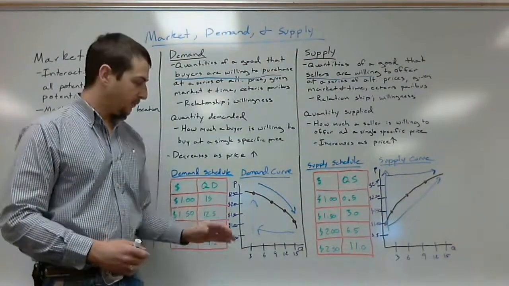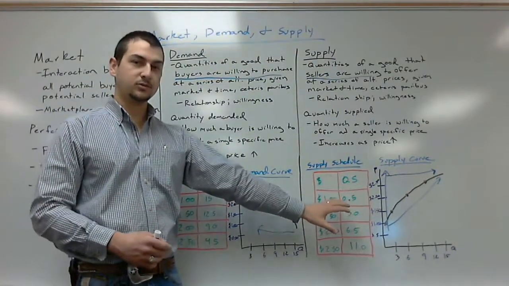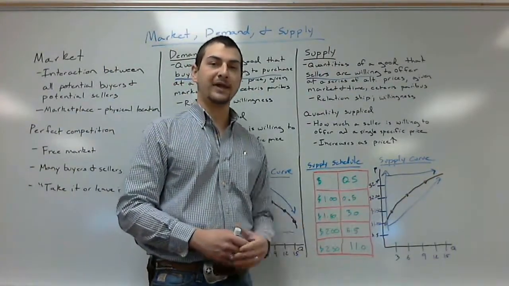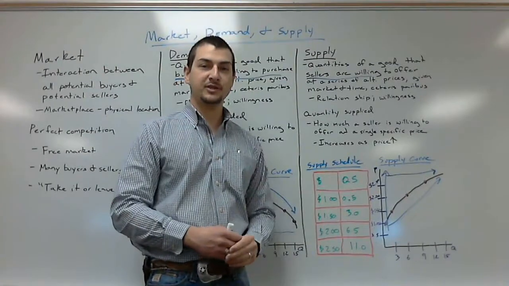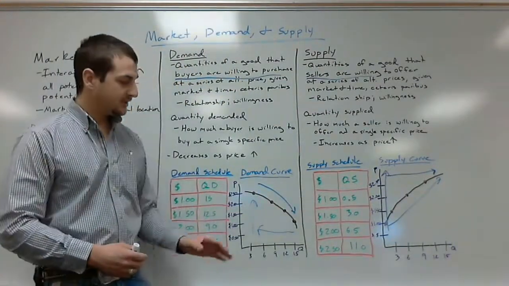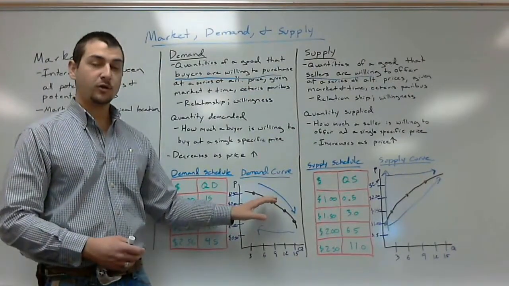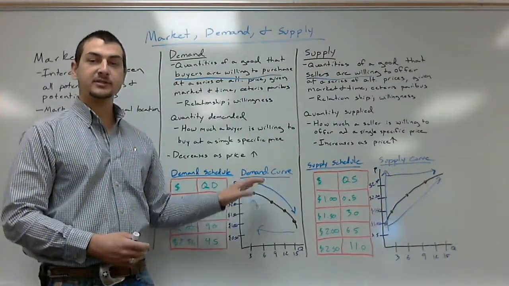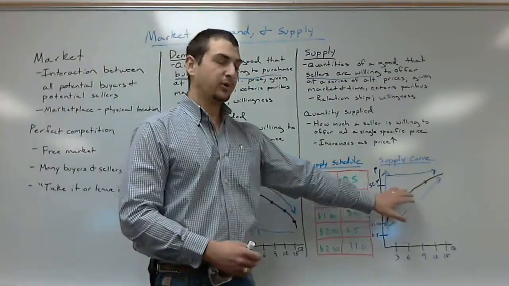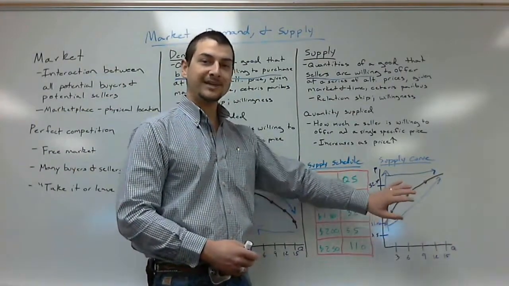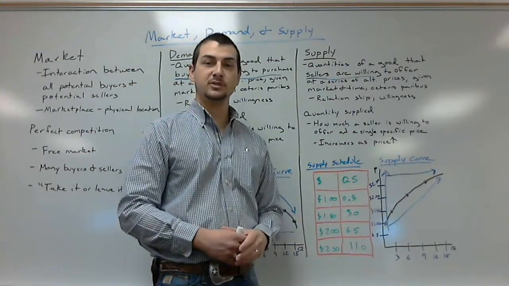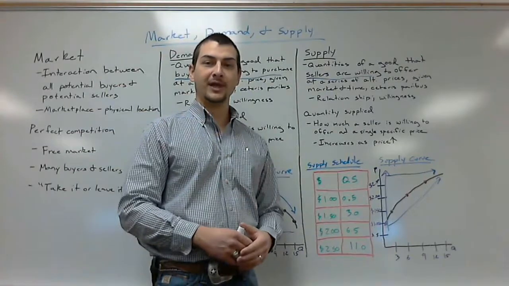And from there, we develop our demand schedule, our supply schedule, and basically all a supply curve or a demand curve is, is a visual representation of these schedules. And the last thing to remember is that the demand curve is downward sloping, meaning as prices increase, the amount that people are willing to buy falls, and the supply curve is upward sloping, meaning as prices increase, the amount that producers are willing to sell or willing to offer will actually increase.